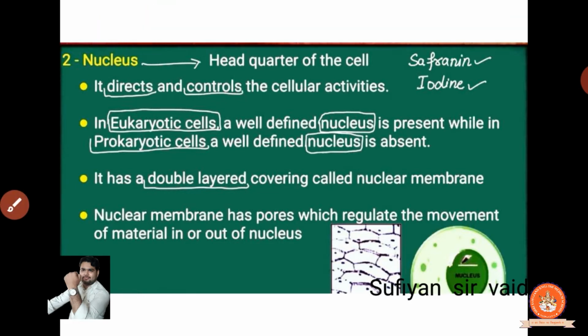So, we had discussed in the previous lecture about the cells, types of cells. There are two types of cells, multicellular and unicellular. Now the question is what the cell is made up of. The cell is made up of three parts: the plasma membrane, or we can say the cell membrane, the nucleus and the cytoplasm. We had first studied the plasma membrane. Now we have reached the second thing, the nucleus.